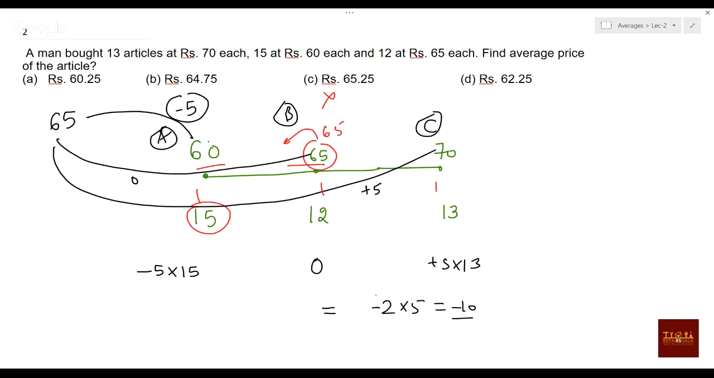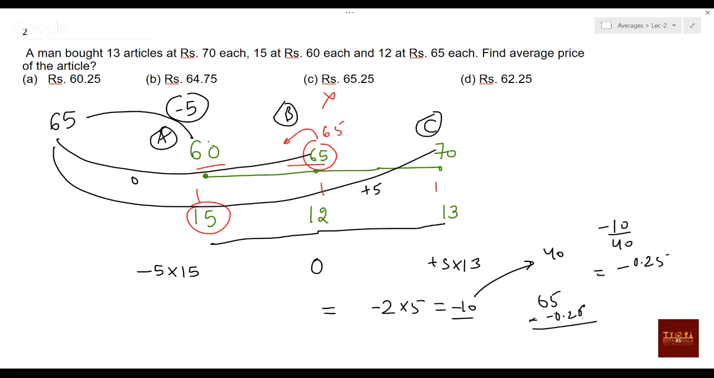And this deviation should be spread over how many elements? How many elements do we have? 15 plus 12 plus 13, it is 40 elements. So how much should it be for each and every element? Minus 10 by 40, or you can say minus 0.25. Yes or no? Any doubt? If you have any doubt, please let me know. Means your average will be reduced by 0.25. We have assumed 65, it will be reduced by 0.25, so it will be 64.75, which is the option. You go by any other way, that will be very difficult.